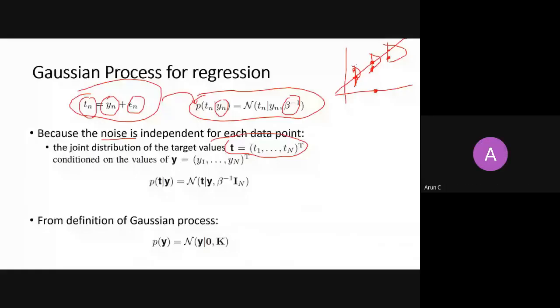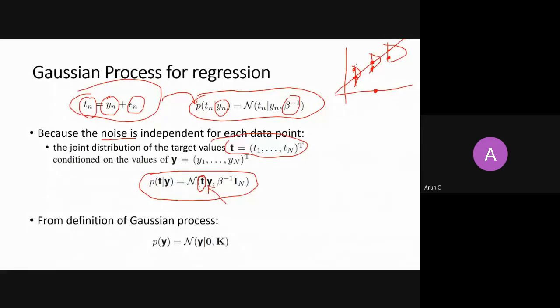Yes, sir. Okay. So I just want to know the joint distribution over t1 to tn, right? To get this, I can write it this way. I can find out my t. Just to get a t, I should know what my y is, right?